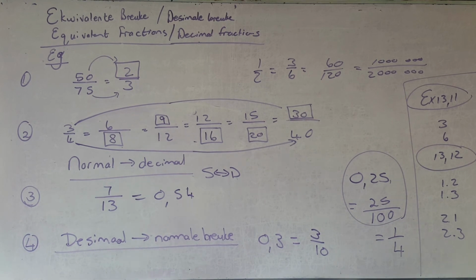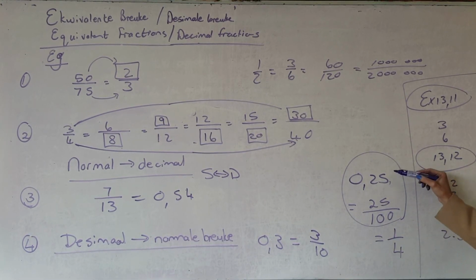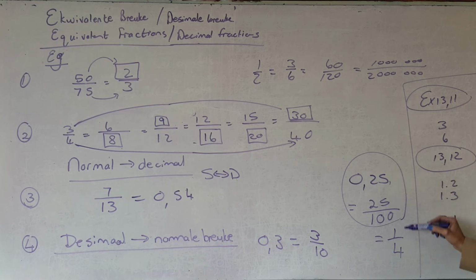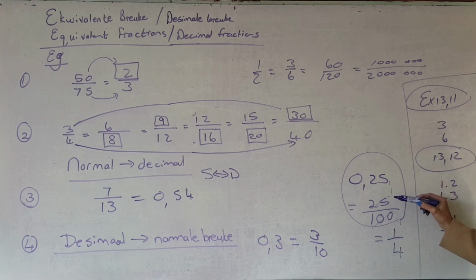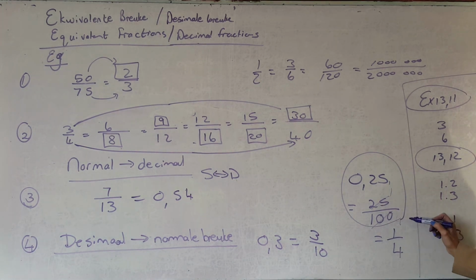The bell ringing in our ears. So, if you did it with your own brain, you would have said 25 over 100. The calculator immediately went and said, but that can simplify. 25 goes in once, and 25 goes in 4 times. As jy dit so met jou eie brein gedoen het, so jy het gesê 25 gaan homself in 1 keer en 100 in 4 keer, so jou antwoord is 1 op 4.